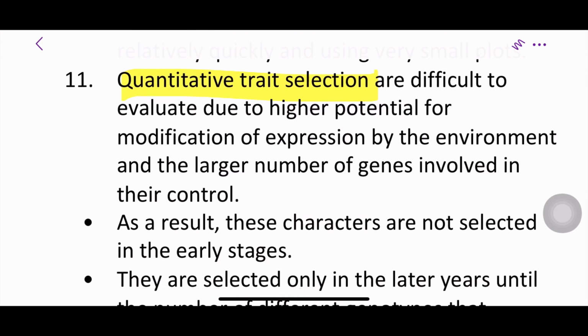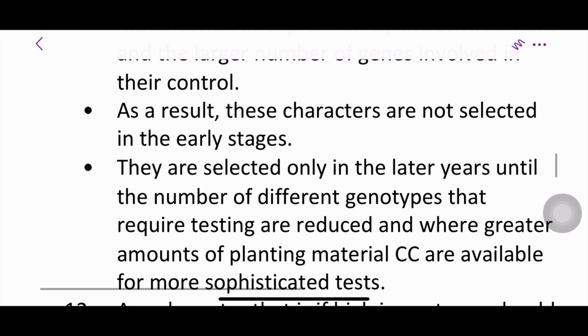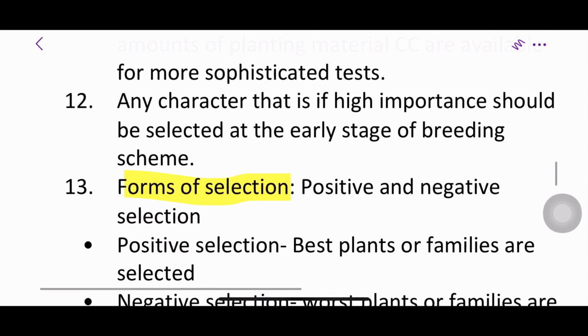Next, quantitative trait selection. Selection in quantitative traits is difficult to evaluate due to higher potential for modification of expression by the environment and larger number of genes involved in their control. These two factors limit the selection in quantitative traits. As a result, these characters are not selected in the early stages. They are selected only in the later years, when the number of different genotypes that require testing is reduced, or where there are greater amounts of planting material available. Usually, any character which is of high importance should be selected in the early stage of the breeding scheme.